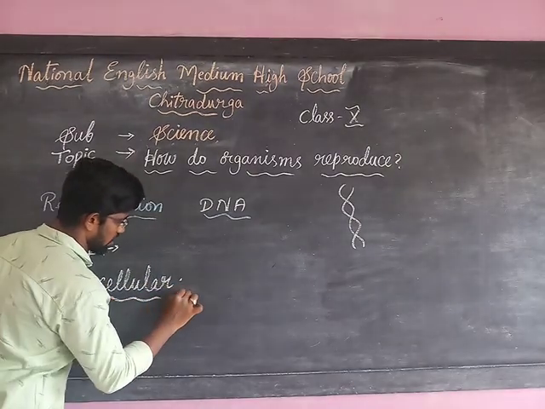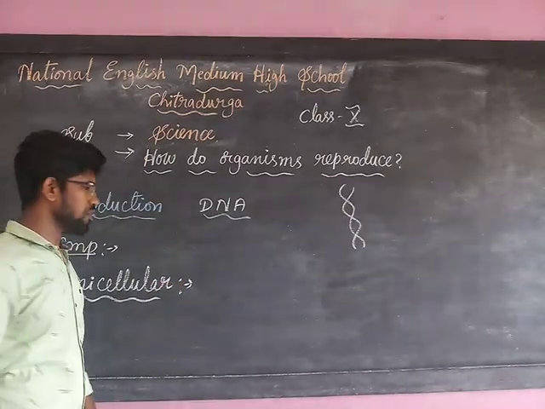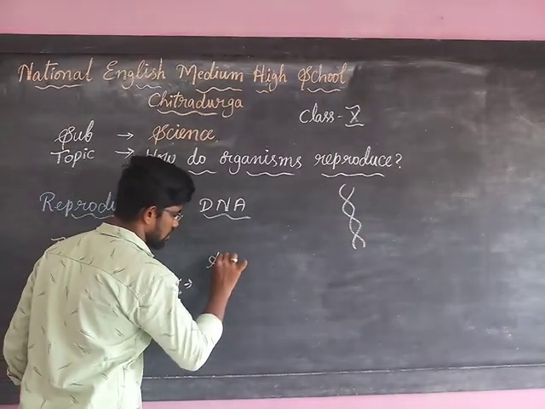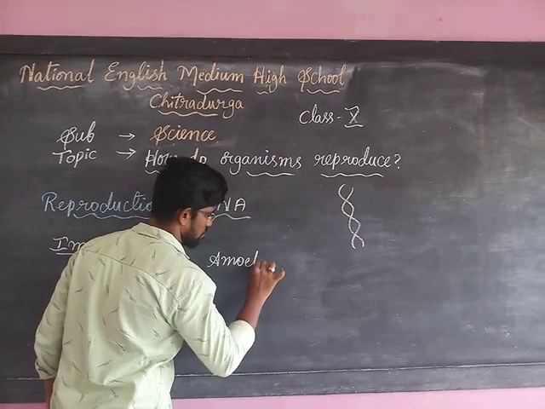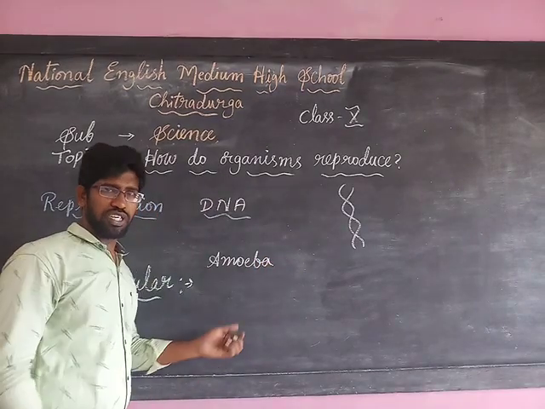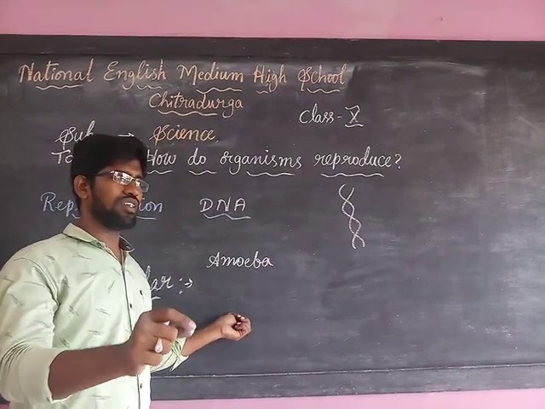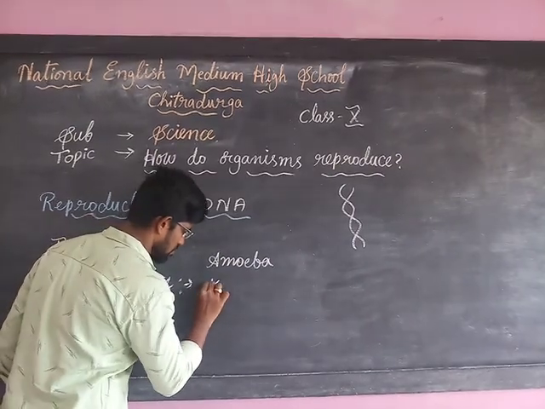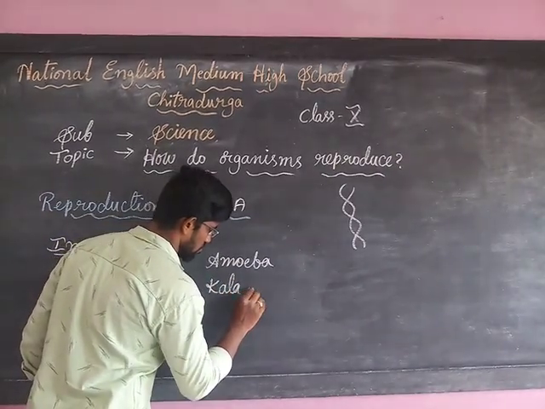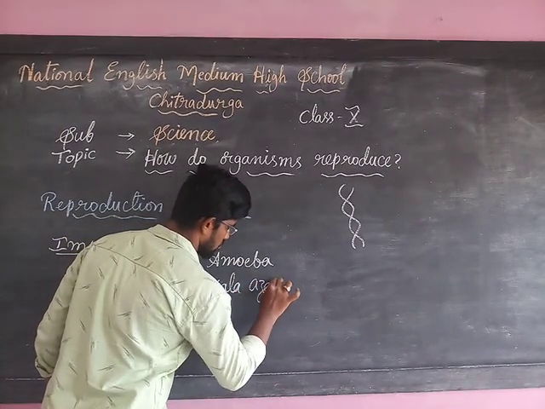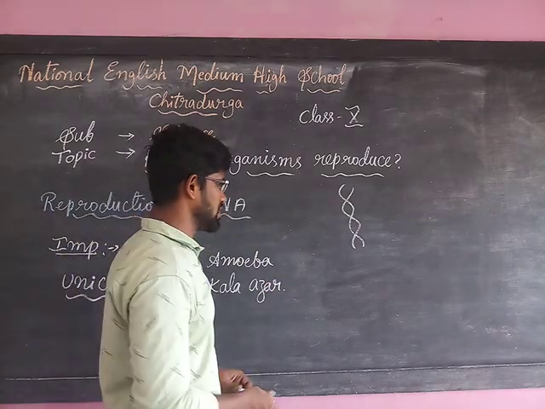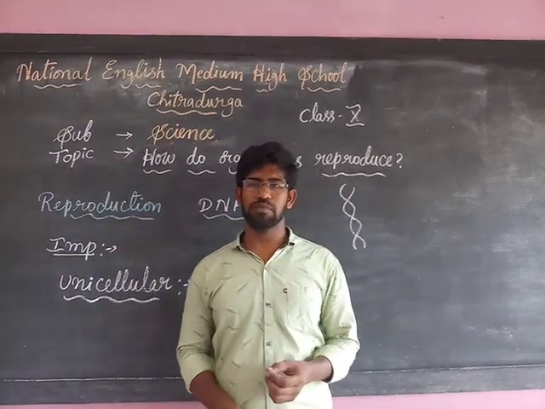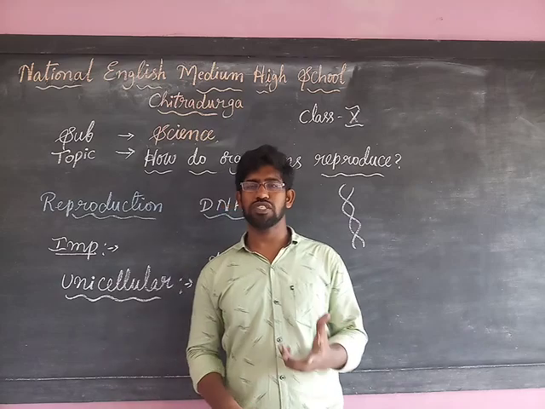So, unicellular organisms. Take some examples of unicellular organisms: amoeba, paramecium, euglena. One more is there, like leishmania. So these are some examples of unicellular organisms. Let's take an example of how the reproduction takes place.